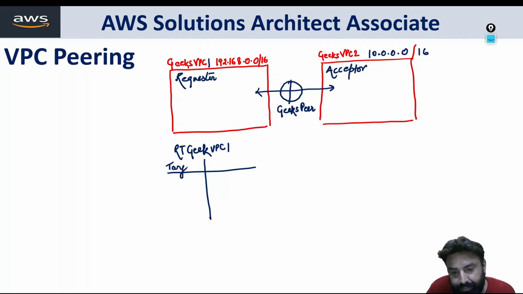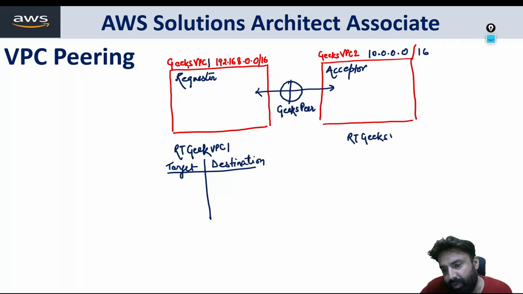The columns are target and destination. Now I'm making a route table for Geeks VPC 2. So this will also have a route table having two columns. One is called target and one is called destination.